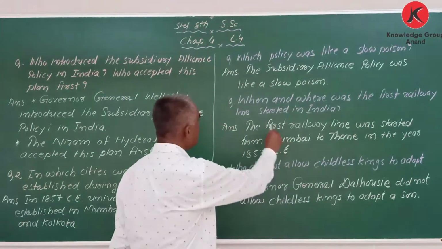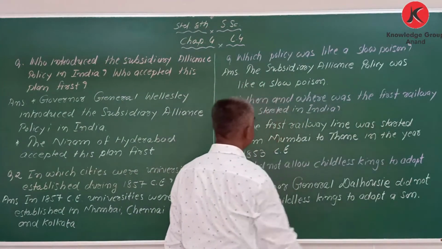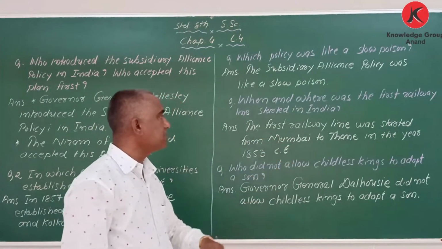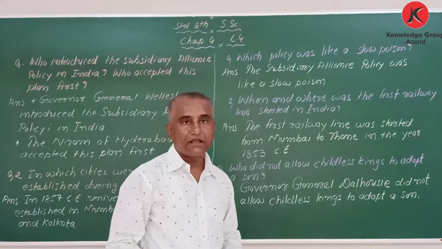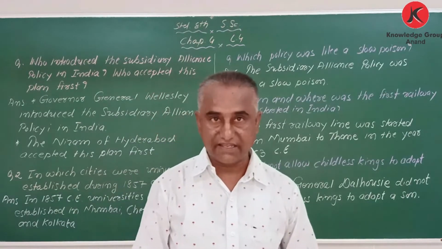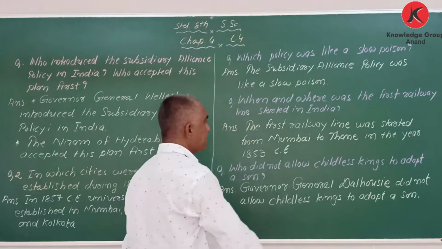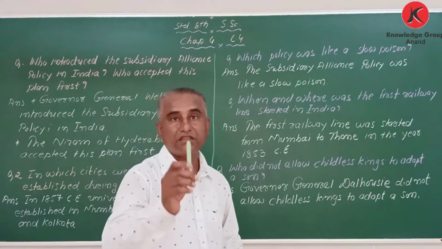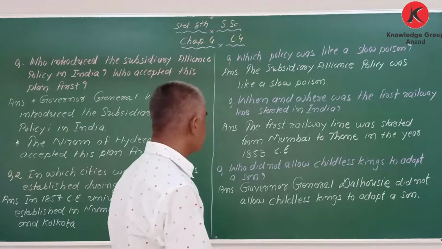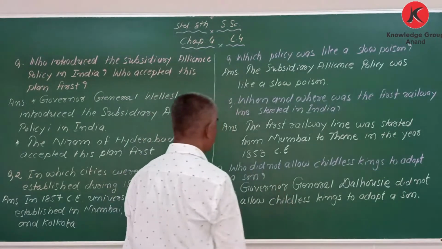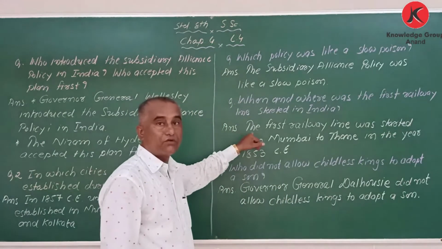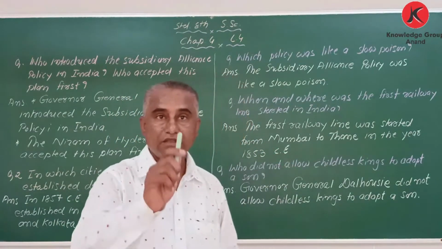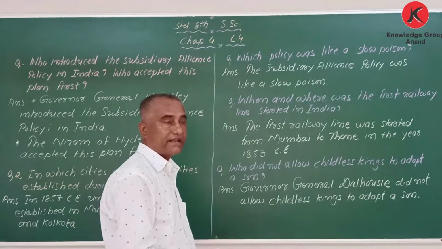So when and where was the first railway line started in India? The first railway line was started in India between Mumbai and Thane in the year 1853 CE. And my dear student, it was the period of Lord Dalhousie.